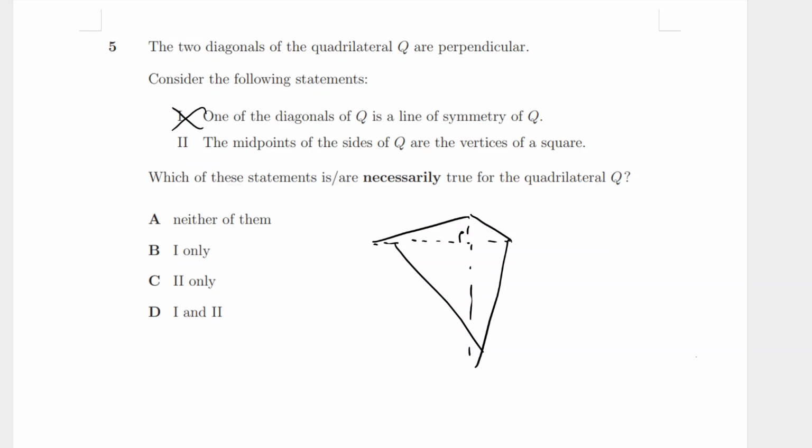Okay, so both of them are disproved, so we could see that the answer has to be A, right? Neither of them are necessarily true for the quadrilateral Q. Sweet.